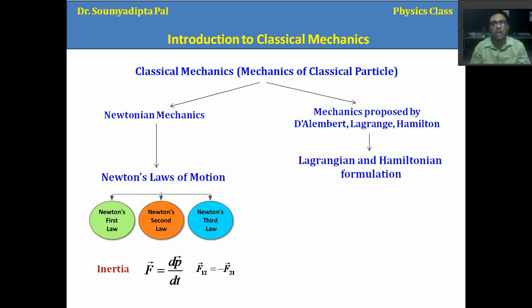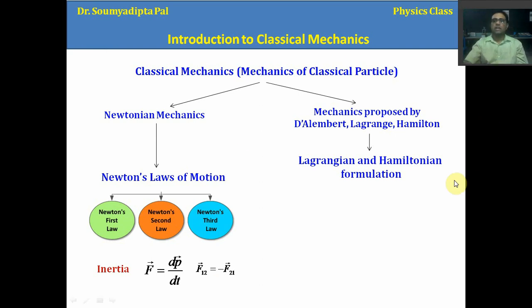And Newton's third law says that if a particle gives an action force on another particle, then that second particle, or second body, will give a reaction force on the first particle. That's why there is a negative sign. So that is the opposite reaction force that you know.